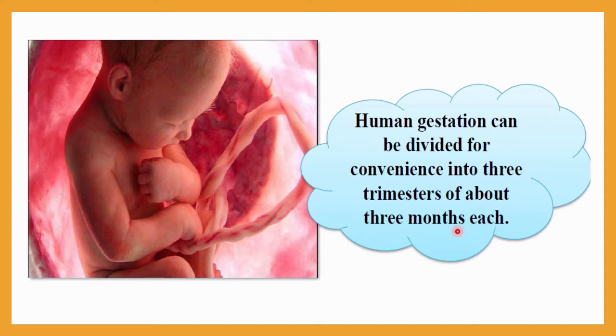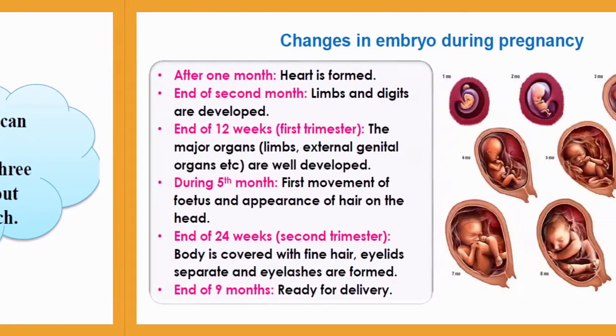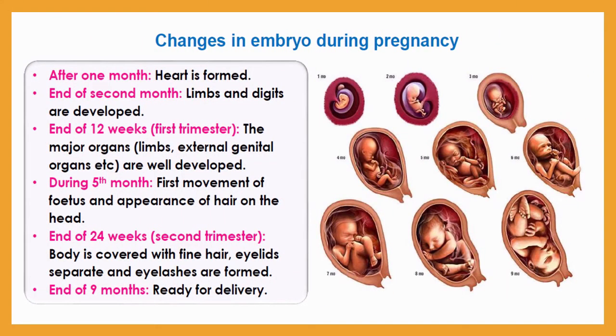For our easiness, here in this slide you can see the overall process or overview of the gestation period or gestation duration. So let me discuss one by one. After 1 month of a pregnancy, the heart will be formed. Here you can see this diagram which shows 1 month of a pregnancy. At the end of the second month, limbs and digits are developed. Limbs means hands and legs, digits means fingers. You can see here.